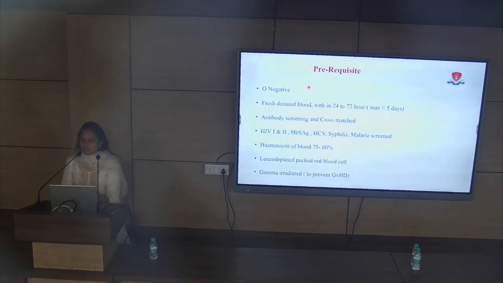It should be screened for HIV, HBsAg, HCV, syphilis, and the hematocrit of this blood should be high, around 70 to 85%. It should be leukodepleted and gamma irradiated, so that graft versus host disease does not occur. So this blood is prepared by the blood bank.